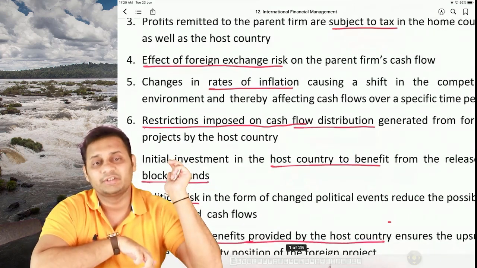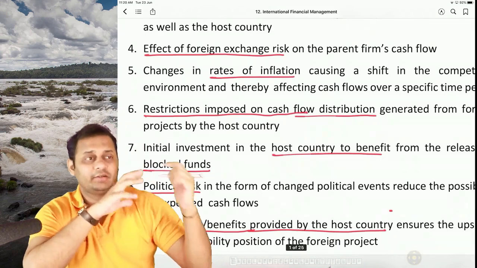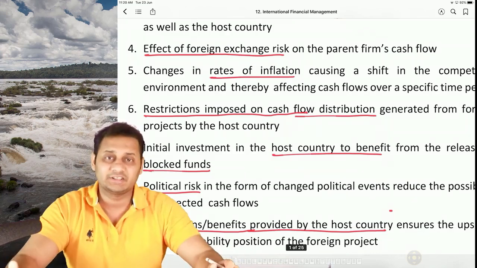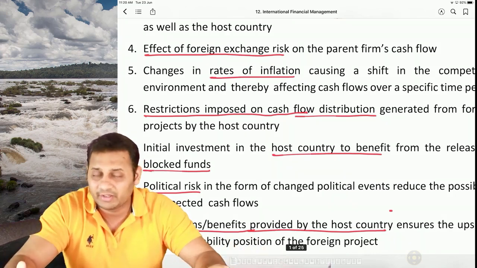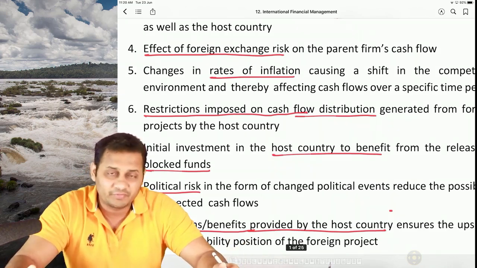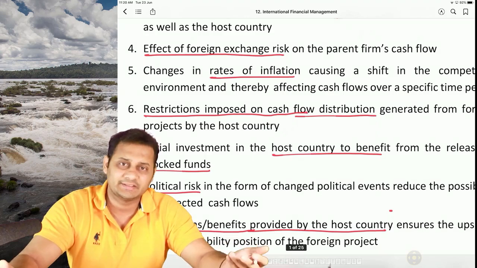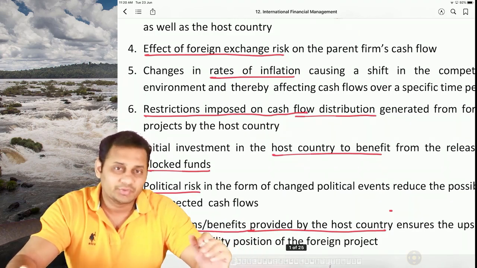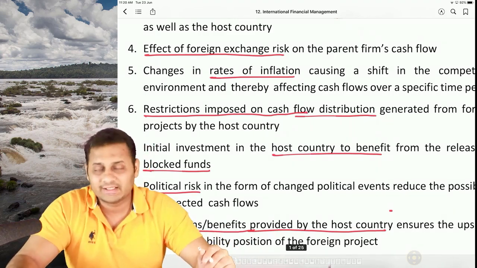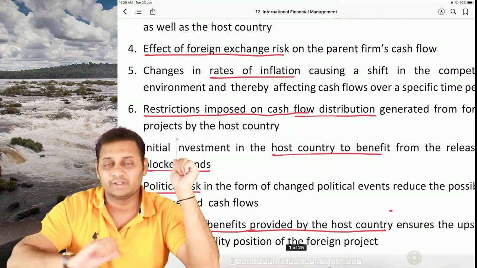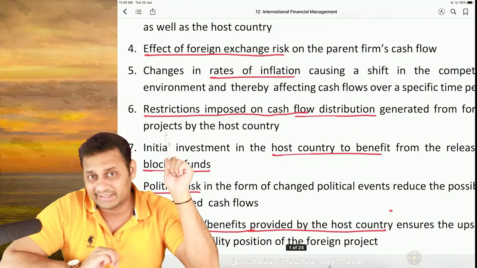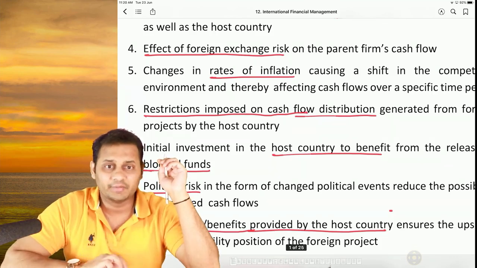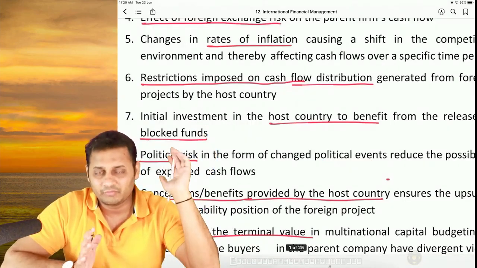The sixth point is restrictions imposed on the cash flows. Suppose we have invested in America and America puts up restrictions that you cannot transfer 100% of the profits to India. So you can transfer only 50% of the profits to India this year and the balance 50% next year, or let's say the balance 50% has to be invested compulsorily in the US only. Such restrictions are placed by host countries and we have to deal with such situations also, whether it is feasible for us to accept the project, because a certain amount of money you will never bring back to your own country. So what's the purpose of investing? One might think like that.